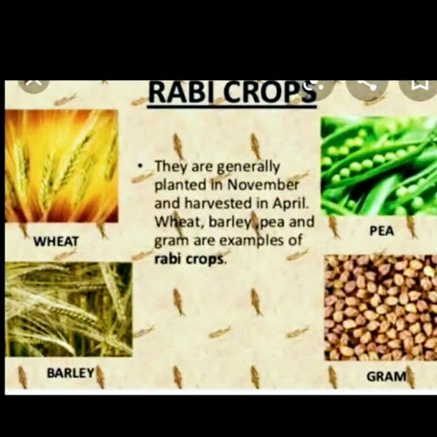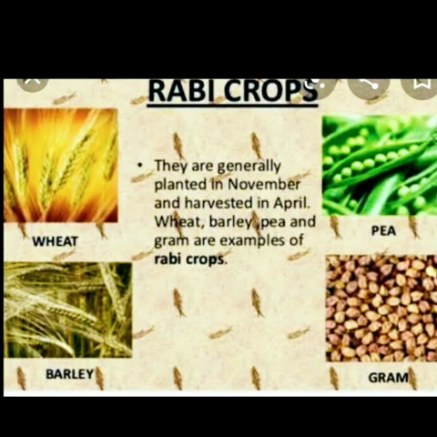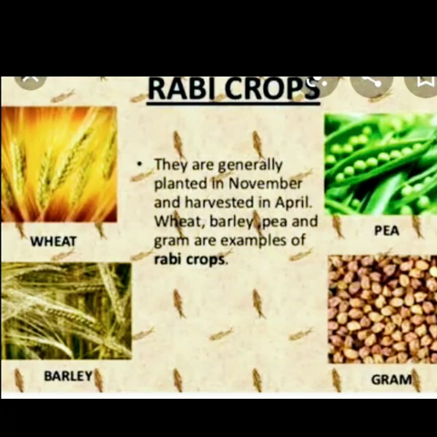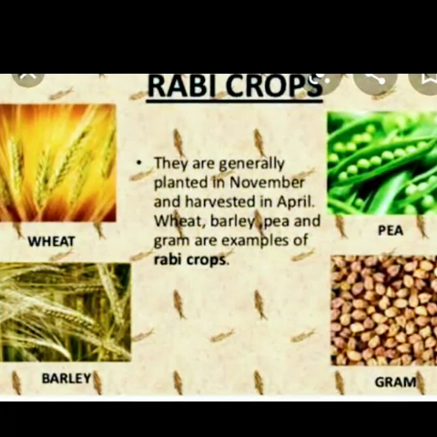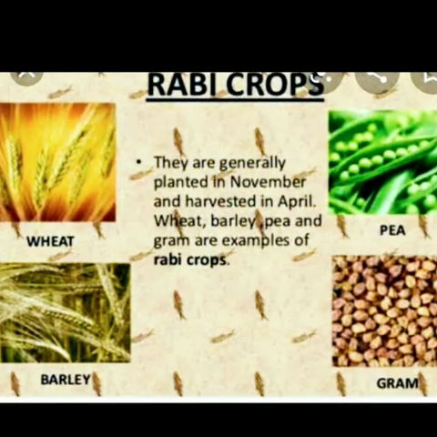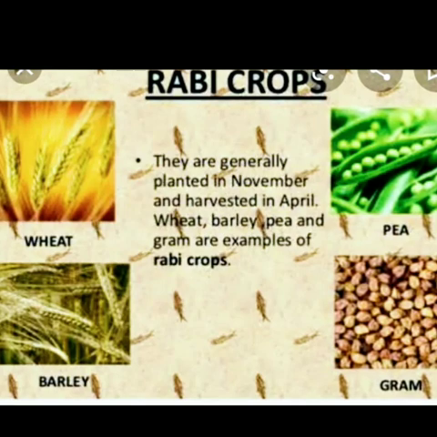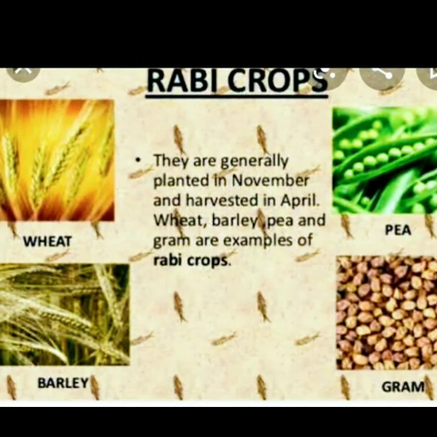So next one is the rabi crops. These are generally planted in the month of November and harvested in the month of April. What are the examples? Wheat, barley, peas and gram. These are examples for the rabi crops, which do not depend on the monsoon rains.